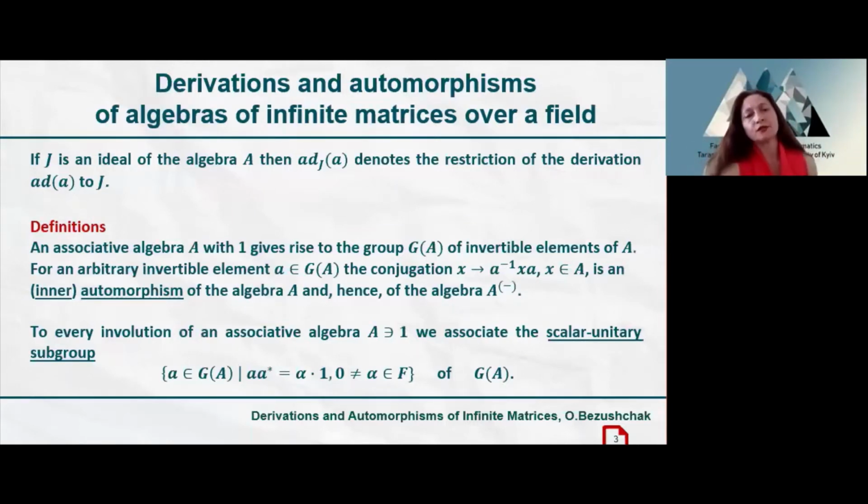We call the conjugation by an arbitrary invertible element an inner automorphism of the associative algebra A, and hence of the Lie algebra A minus. And to every involution of an associative algebra with unit, we associate the scalar unitary subgroup of invertible elements such that the product of the elements a and a star is equal to a non-zero scalar.